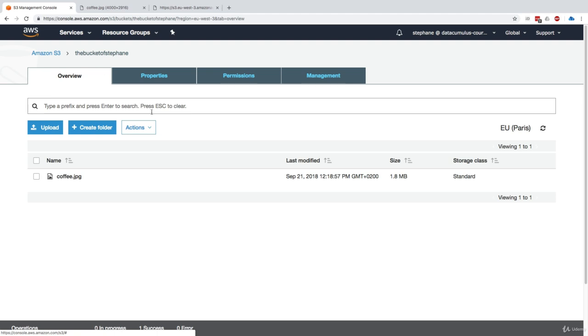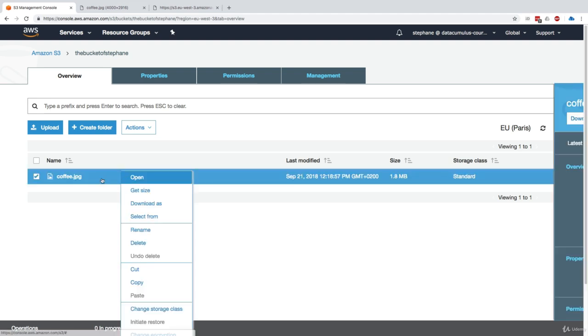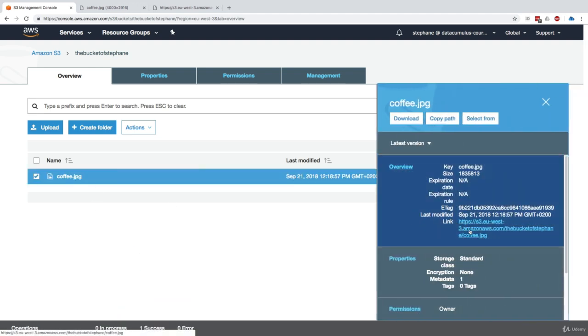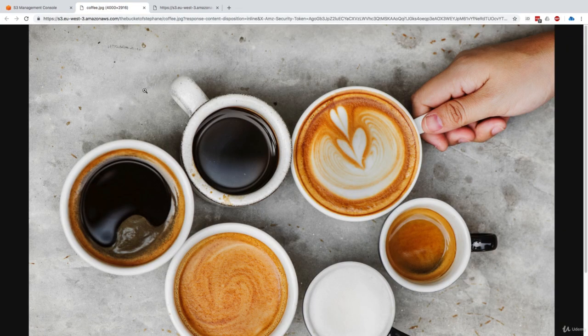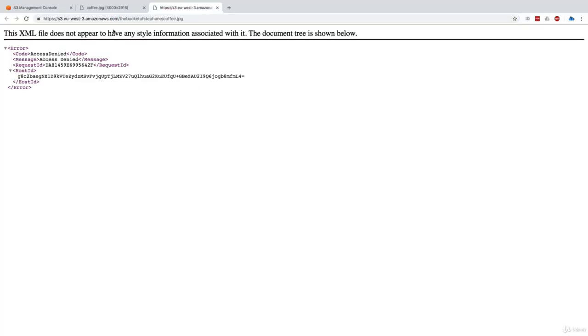So there's a small distinction between opening a file by right-clicking and doing open, in which case it will evaluate my permission as an AWS user, versus clicking on the link on the right, which is basically going to be a public link. We'll see what that means in the next lecture, but just to give you an idea that there are two ways to open a file in AWS. There is the right-click open, or there is using the link on the right-hand side. One gives you a working experience, one doesn't work.